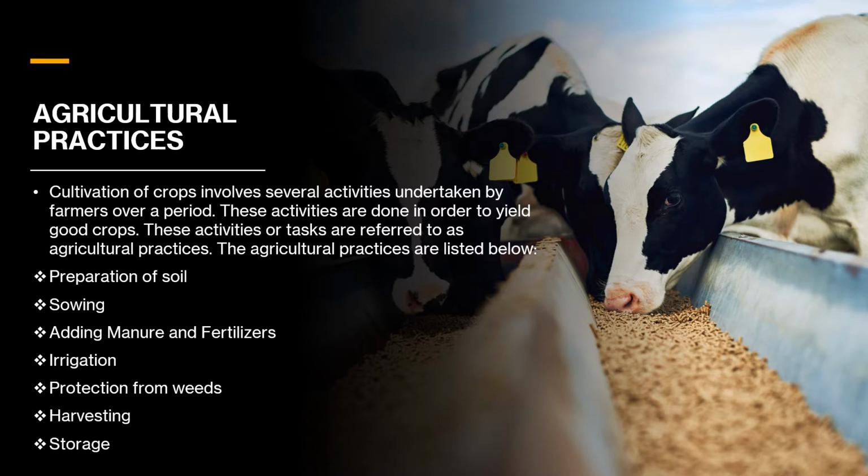So, if a farmer wants a very good yield of crops, then he has to follow all the seven practices, that is preparation of soil, sowing, adding manure and fertilizers, irrigation, protecting from weeds, harvesting, and storage. If one of them is missed, then of course it's not going to give a good yield.